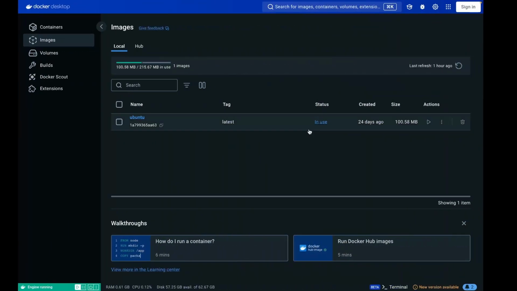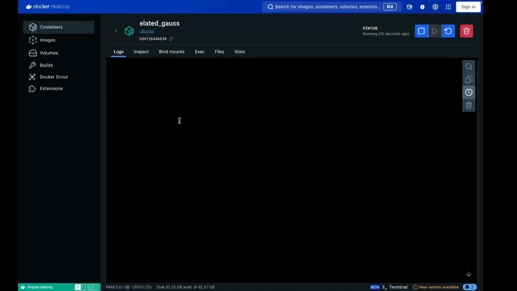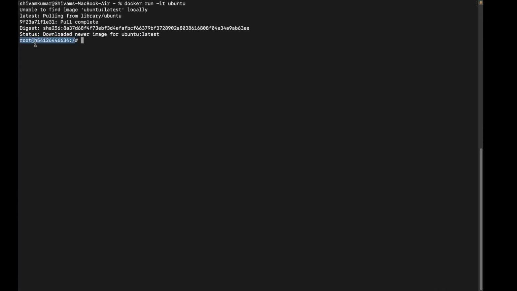Now if you go to your Docker Desktop, this GUI, you'll see you have one running container, and the ID of this container starts with this one, and it is exactly the same here. If you do ls, see, you are inside this Ubuntu machine. So in this way you can pull any image and run it in your local machine, so you don't have to worry about any dependencies, any module packages. You can pull and run in your local container. That's it.